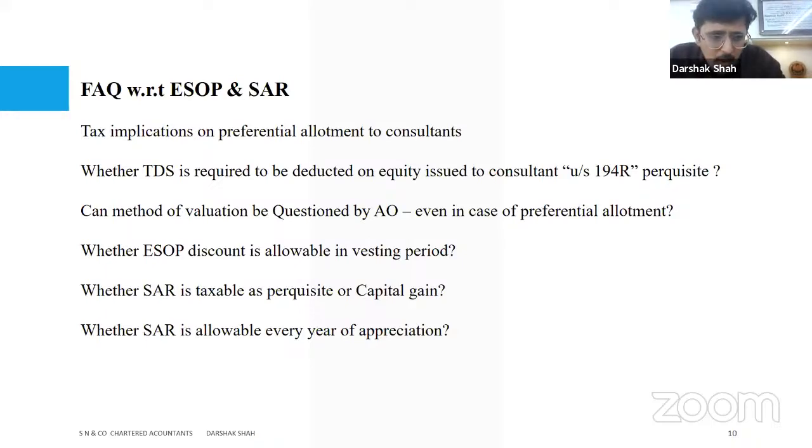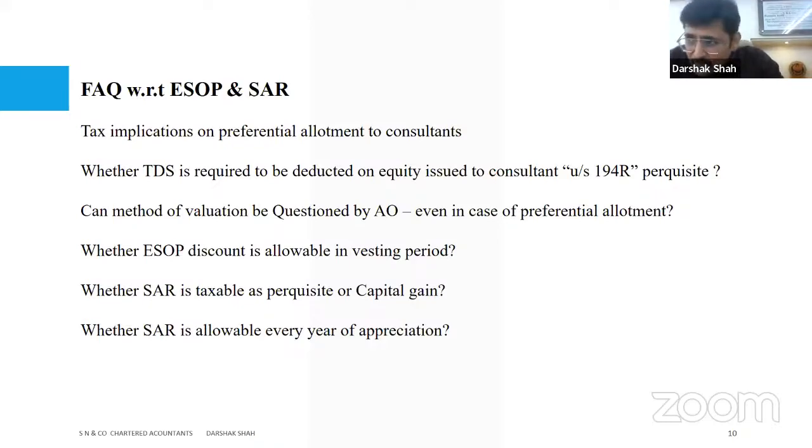Now, going forward, whether ESOP discount is allowable in the vesting period. Yes, ESOP discounts, there's a Supreme Court ruling on this. Before the Supreme Court, the revenue department had argued that while the ESOPs are at the vesting stage, they may not get exercised. Maybe I may not even go to the vesting stage, I'm still at the grant stage.